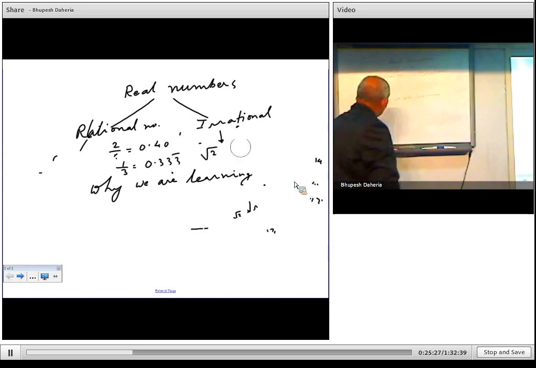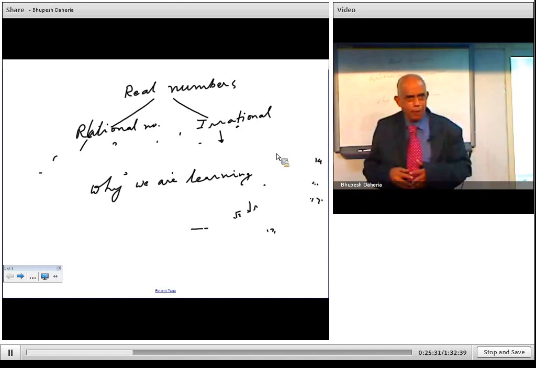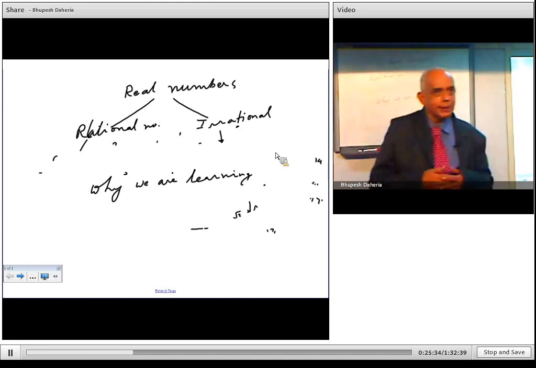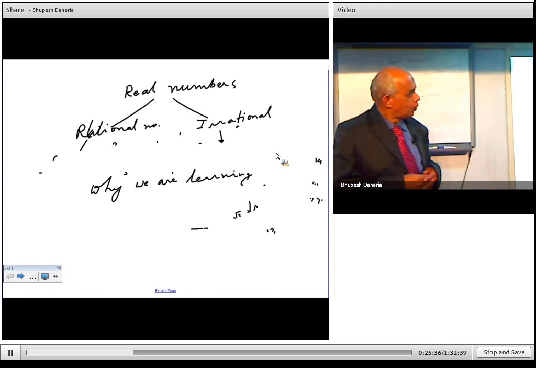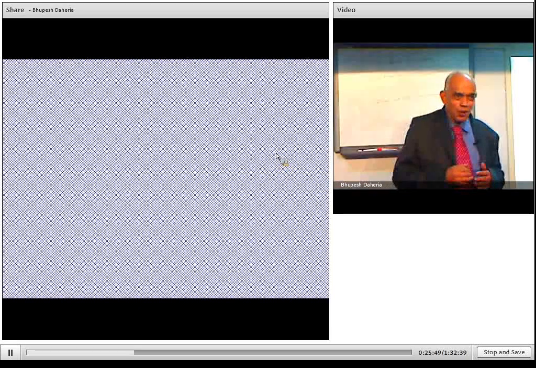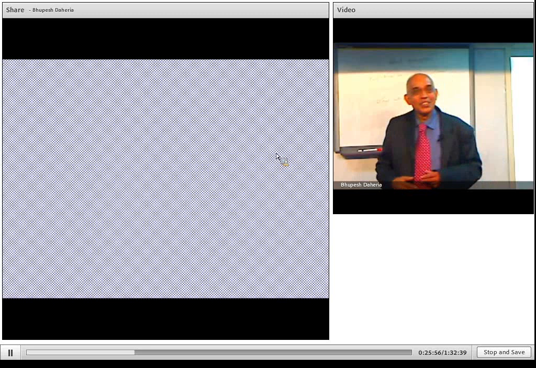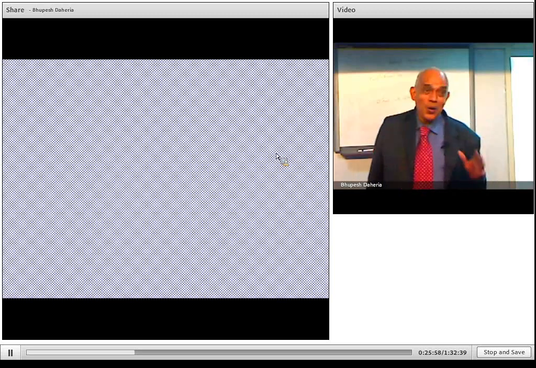So why are we learning this number theory? In everyday life we use numbers, right? You go to a shop, you want to purchase something. Supposing you have purchased something for 33 rupees. If your mathematics is good, you know that 100 minus 33, you must get 67. If somebody says, no, I must get 77, then the shopkeeper will shout at you. And if you say, no, I am happy with 57 rupees, then he's also very happy because he is getting 10 rupees profit. So basically, you have to know what is called number bonding.